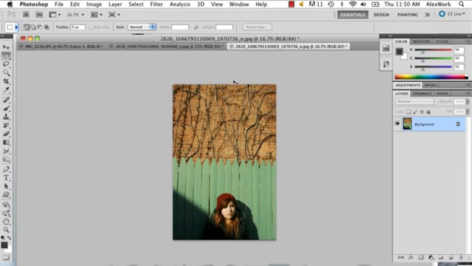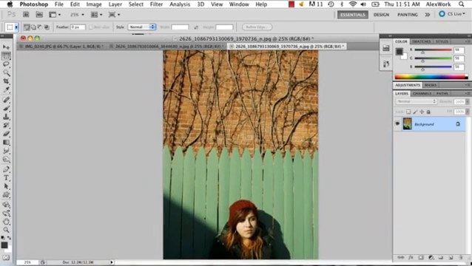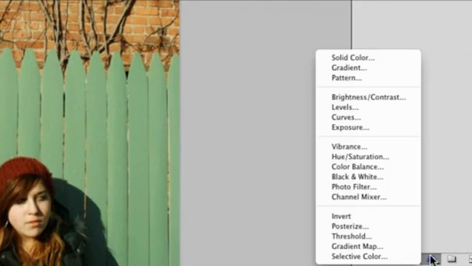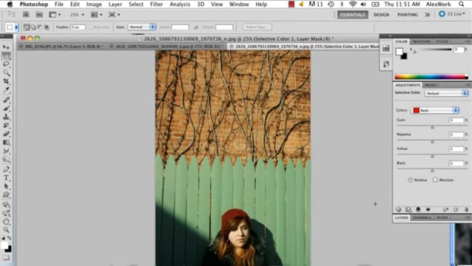So I've got my photo here that I'm going to edit with color effects, and one of the color effects you can use in Photoshop, if you go to this little half circle here, half black, half white circle, you can go to selective color. And this is my personal favorite way of editing with color, because what it does is it picks out certain colors in your photo to enhance.